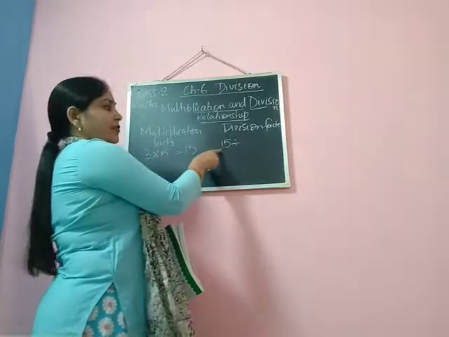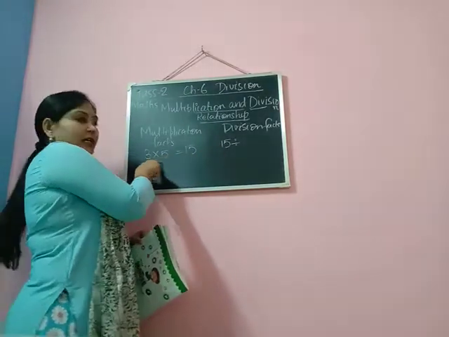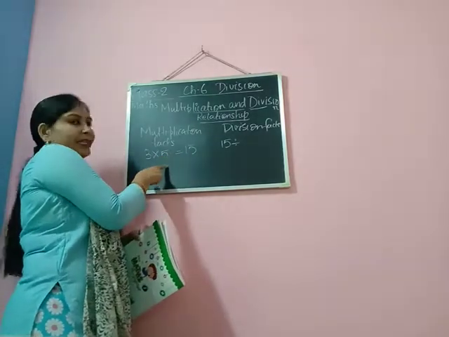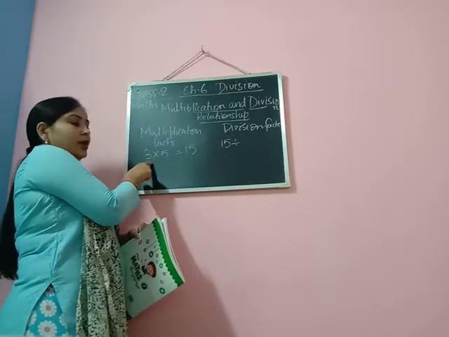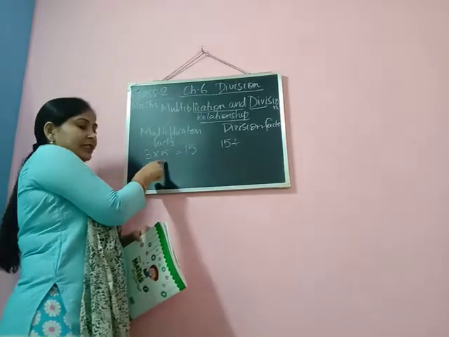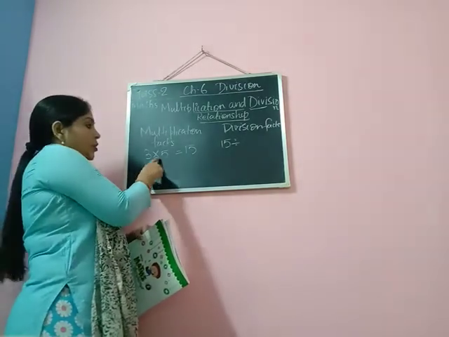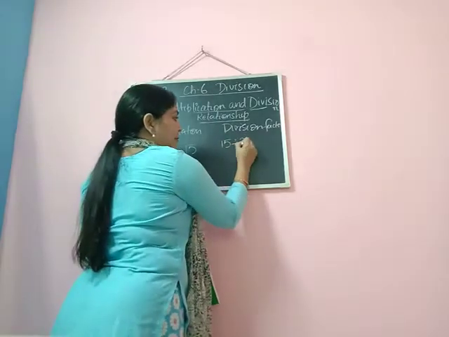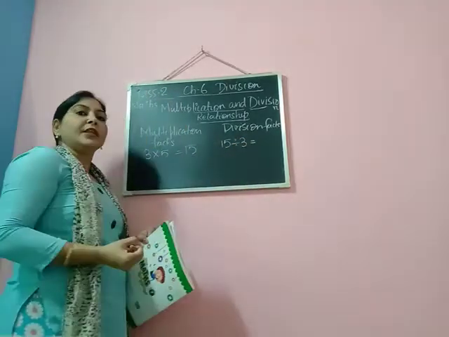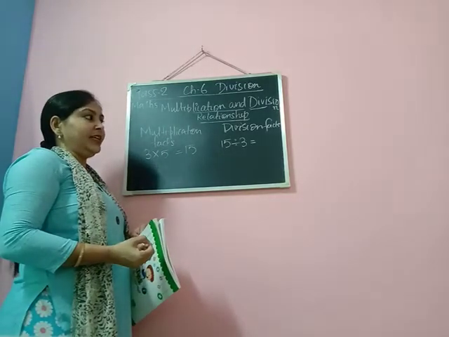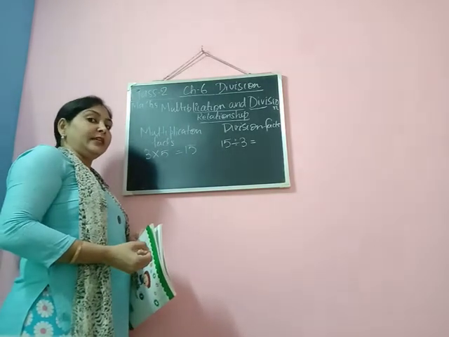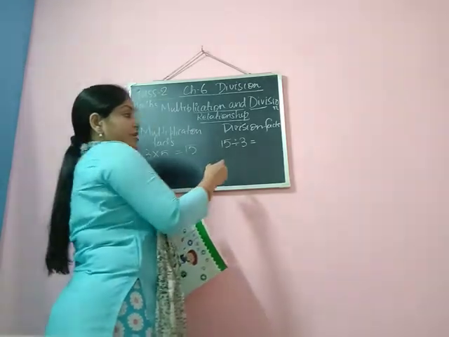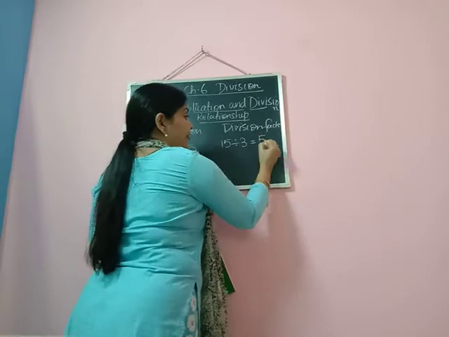In case of a multiplication fact, these two are called the multiplicand and the multiplier. So I am dividing 15 by 3. When I am dividing 15 by 3, then I am going to read the table of 3 till I get 15. So I get 15 in 3's table at 5 times.